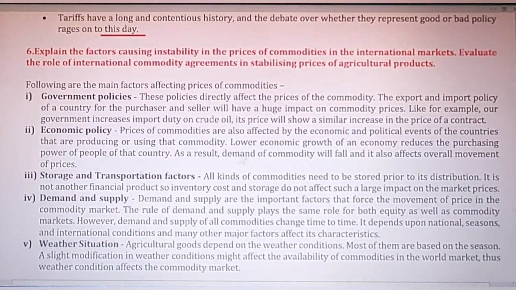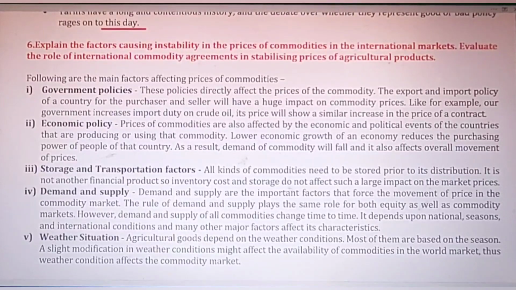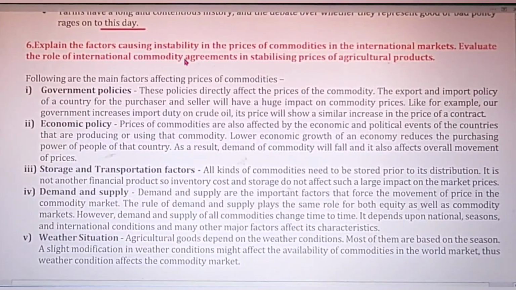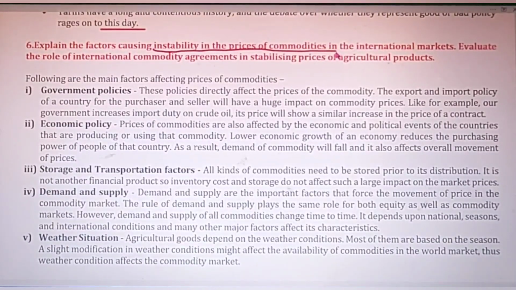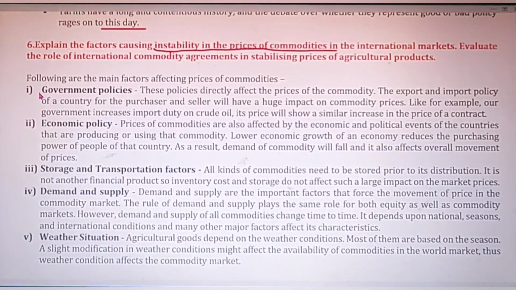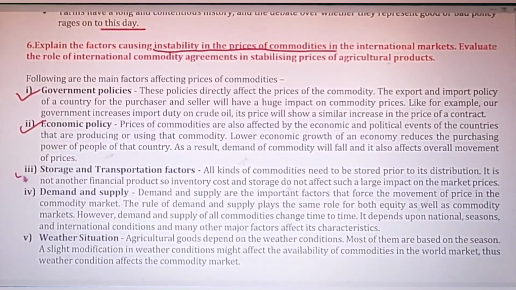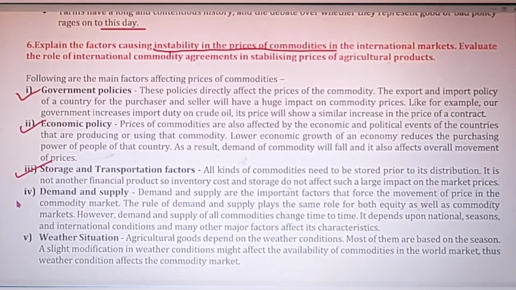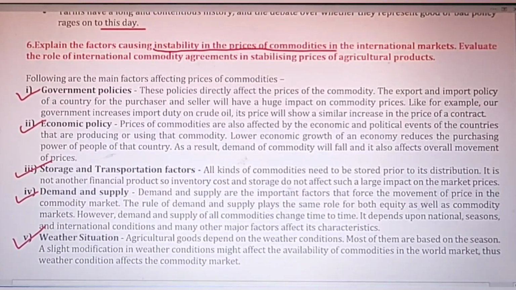Okay. The next question is, explain the factors causing instability in the prices of commodities in the international market. इंटरनेशनल मार्केट में कमोडिटीज़ की प्राइसेस स्टेबल क्यों नहीं है? दिस इज द क्वेश्चन. एंड बेसिकली ये कमोडिटीज़ की प्राइसेस दे ऑलवेज चेंजेस. व्हाई इट हैपन्स? इट हैपन्स ड्यू टू गवर्नमेंट पॉलिसीज, इकोनॉमिक पॉलिसी ऑफ द कंट्री, then storage and transportation costs or factors, demand and supply of the commodity, weather conditions. If the weather changes, the season changes, the demand also changes.